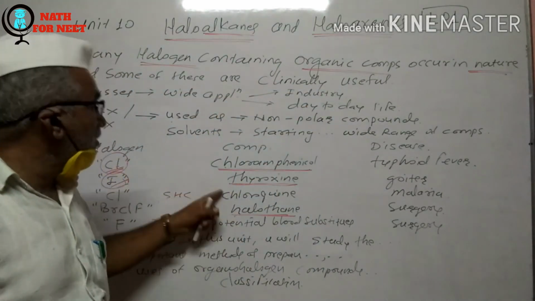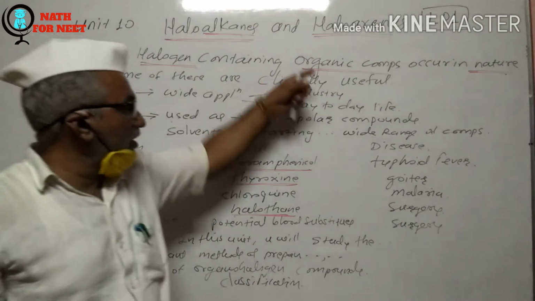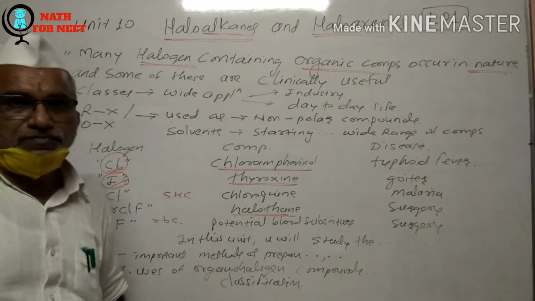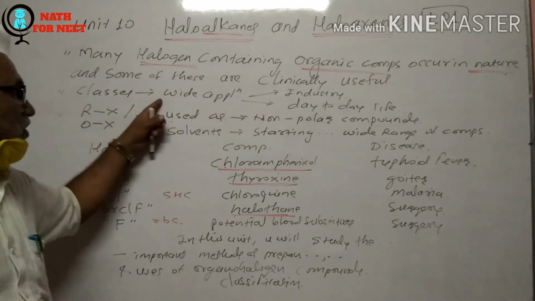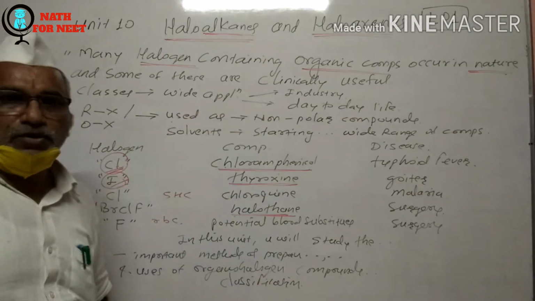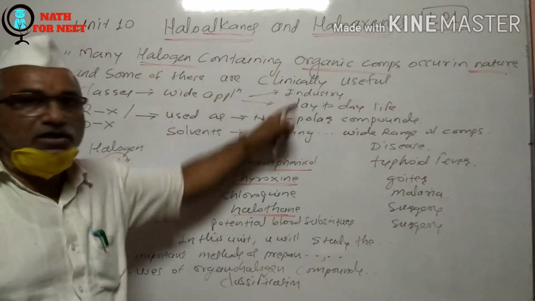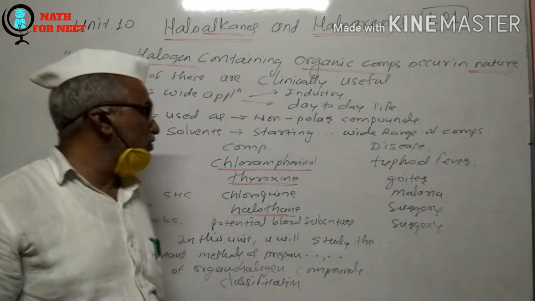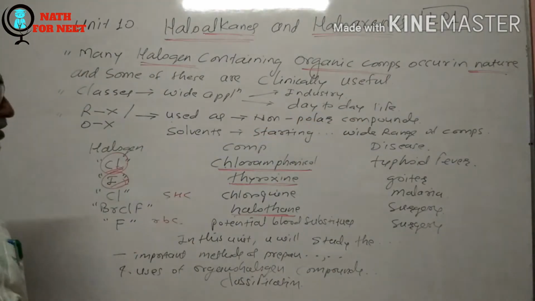These are the other type of halogen containing organic compounds. Again, these classes of compounds exhibit wide applications in industry as well as in day-to-day life. So these proved a lot beneficial for human welfare.